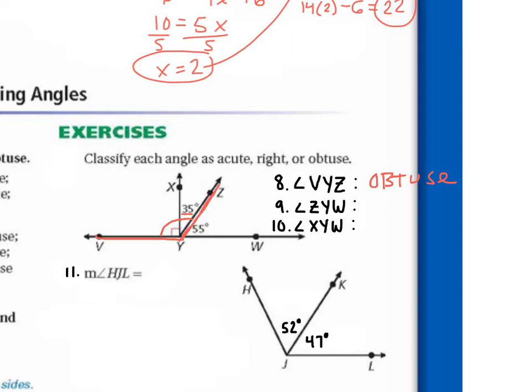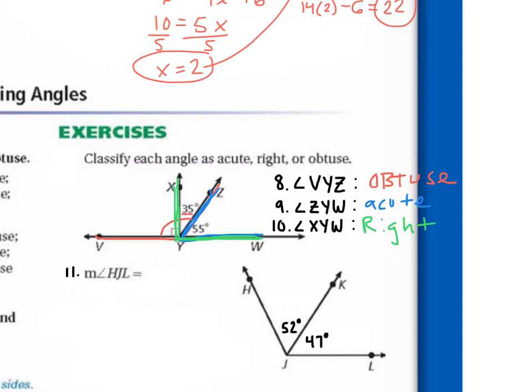Okay, next we're going to look at ZYW. So we start at Z, then go to Y, then go to W. So what type of angle is this? Acute, because it's less than 90. Okay, and last we're going to look at angle XYW. So we start at X, then go to Y, then go to W. It's a right angle, because it's 90 degrees.